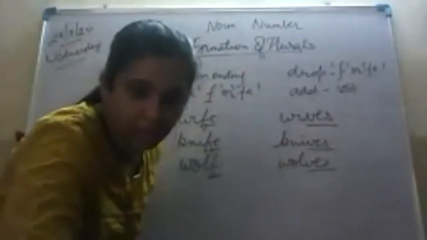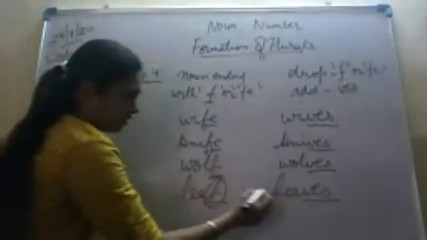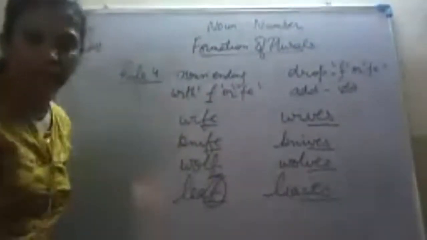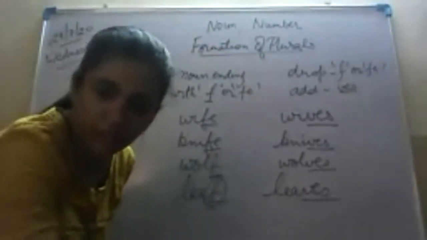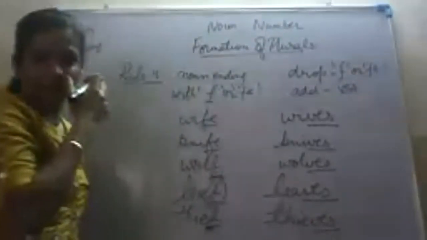Anybody would like to give the examples? Okay, Vidhi, right. Leaf, L-E-A-F, leaf, L-E-A-V-E-S, leaves. We have dropped this letter F and we have written V-E-S. Anybody else? Very good, leaf, thief, thieves. Very good, Aryan, thief, T-H-I-E-F, ending with F. T-H-I-E-V-E-S, thieves. Anybody else? Kanak, loaf, loaves. Very good.